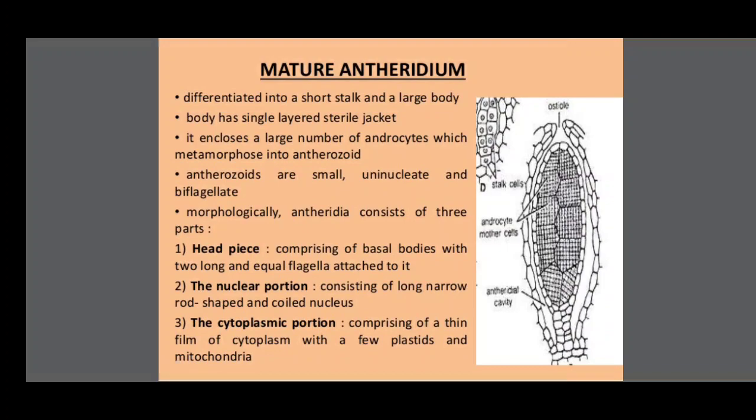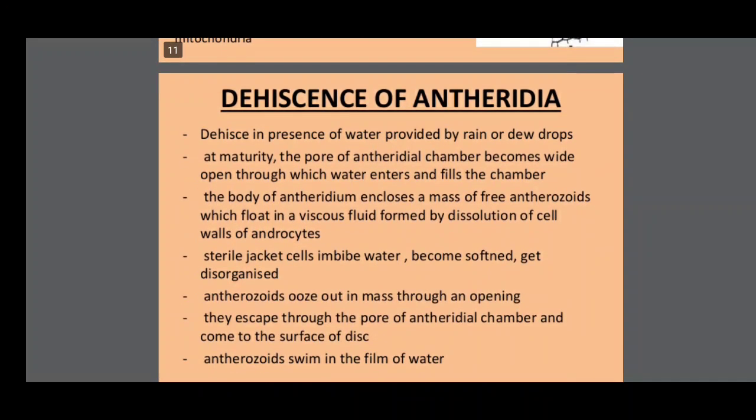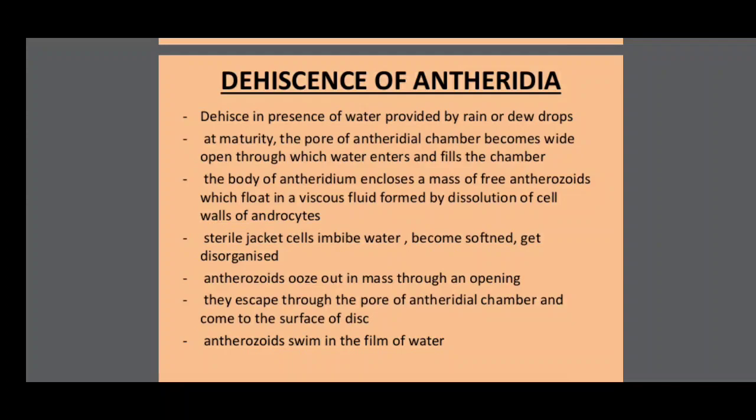You see the antheridium once again, having one stalk and body. The body is surrounded by jacket cells, or sterile jacket of single layer cells. Inside the cells, the protoplasm divides many times and forms androcytes. These androcytes metamorphose into antherozoids. Antherozoids are small, uninucleate and biflagellate. So morphologically, the antherozoid consists of three parts: headpiece, nuclear and cytoplasmic portion. Dehiscence of antheridia: after maturing of antherozoids, the antheridia dehisce in the presence of water provided by rain or dew drops.